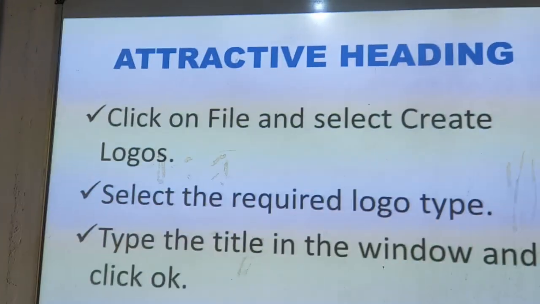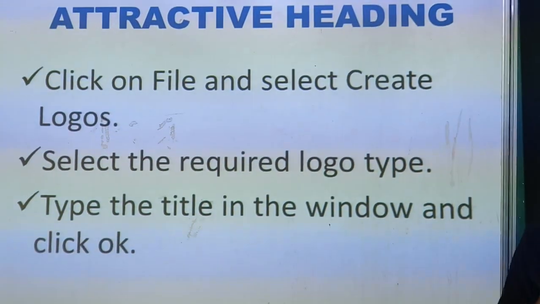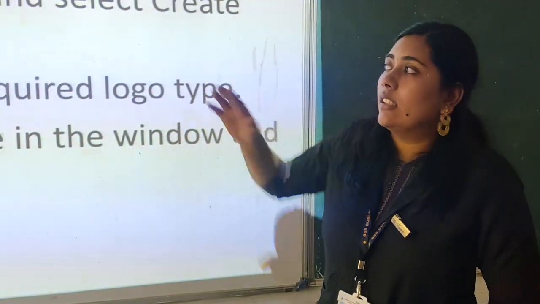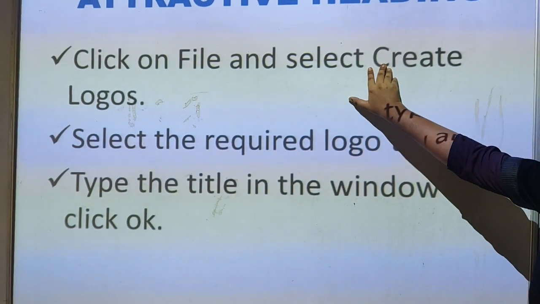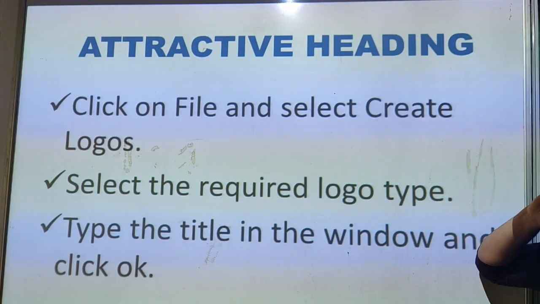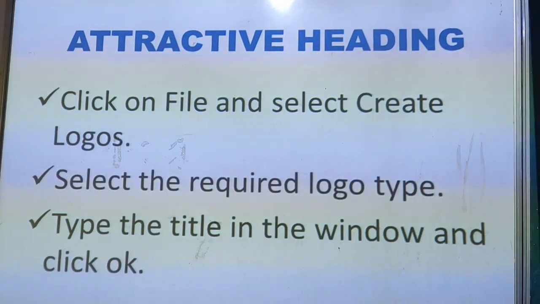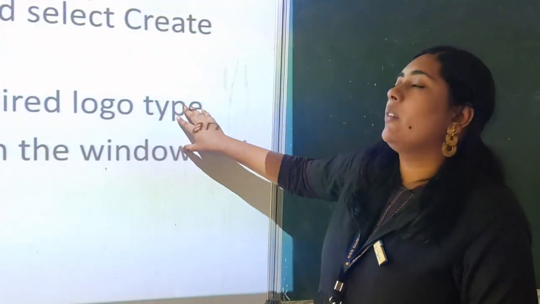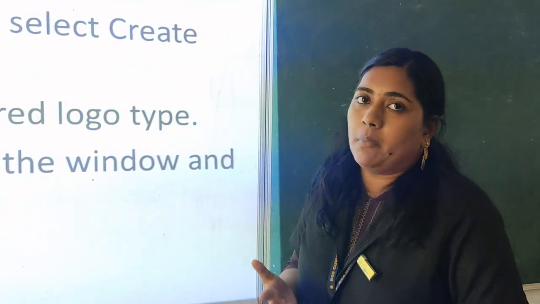Click on File and select Create Logos. To make our headings attractive, we can choose logos from the File menu. Here logos is not what you think. Logos is used for making our headings attractive. From it you can select the required logo type.